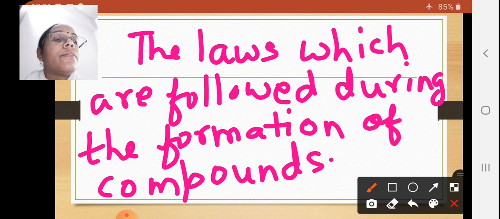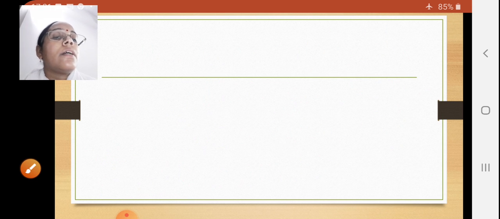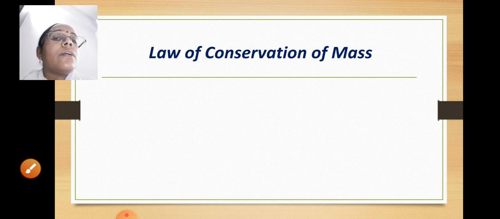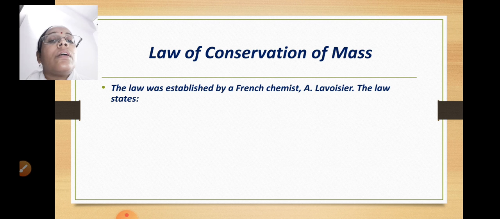Now let us see the first law, that is law of conservation of mass. Let us see what we mean by law of conservation of mass. The law was established by a French chemist, Antoine Lavoisier. A stands for Antoine.